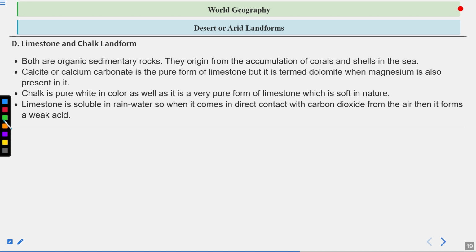Limestone is soluble in rainwater, so when it comes in direct contact with the carbon dioxide from the air, then it forms a weak acid, that is carbonic acid. So these type of landforms are formed because of the contact with the water majorly. So limestone and chalk landforms.